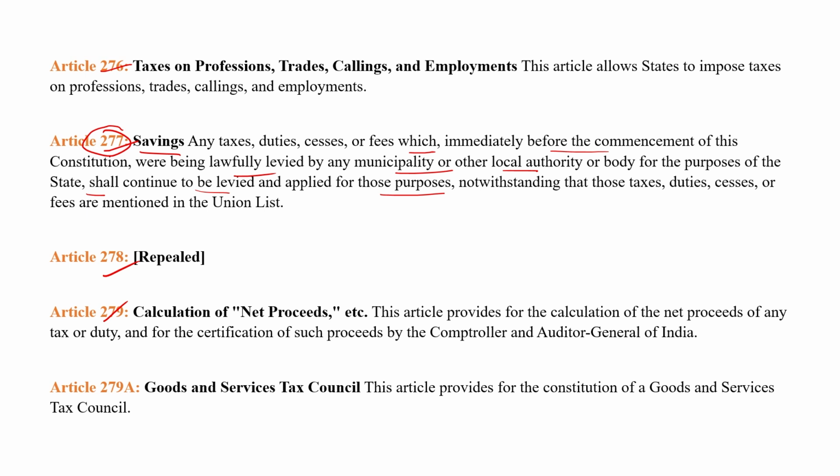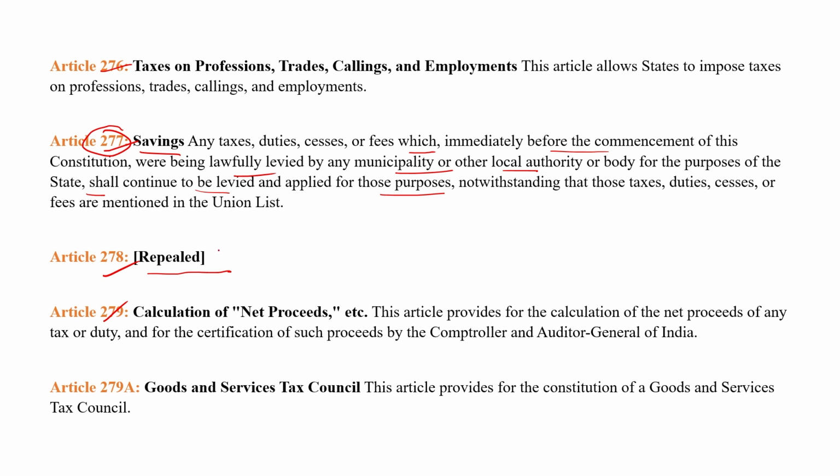Next is Article 278. Nowadays, Article 278 is repealed, but Article 278 of the Indian Constitution pertained to an agreement between the central government and certain states regarding certain financial matters, such as allocation of funds, such as taxes, between the central and the state governments. Also, it dealt with Part B of the First Schedule.